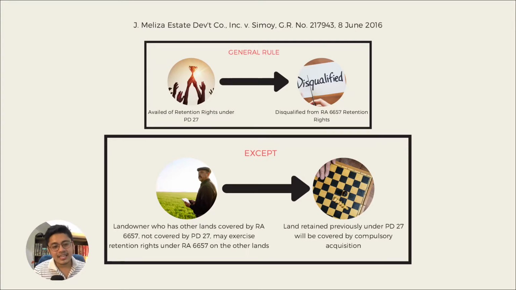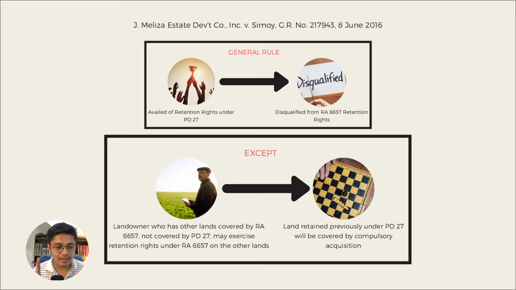Basically, in reality, you can't anymore avail because more likely than not, the rest of the portion has already been redistributed under PD 27, and therefore you cannot anymore avail of the retention rights under RA 6657 on the same land. But in case you have other lands which were not covered by PD 27 and are now covered by RA 6657, you, as landowner, may exercise retention rights under RA 6657 on those other lands.